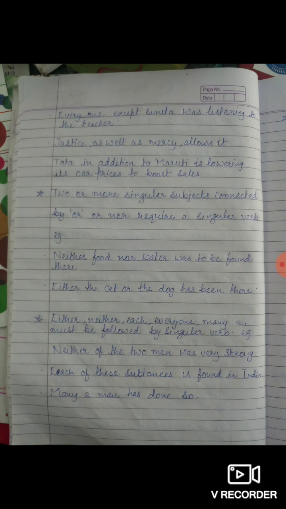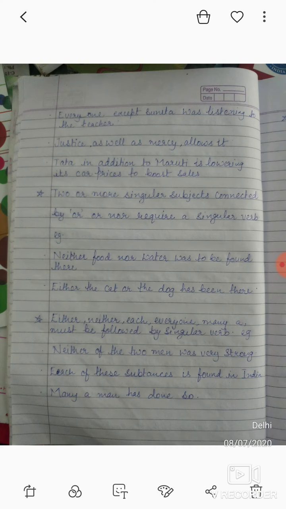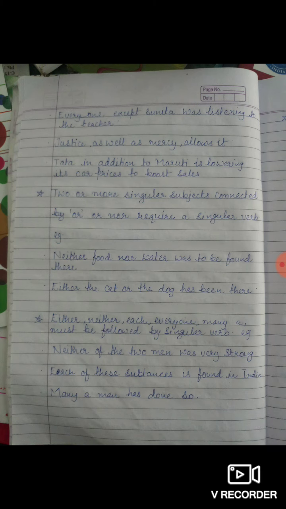Now look at the second example. Many a man has done so. We have used a singular verb here, because it started with many a. Okay. So keep this in your mind, whenever you start a sentence with either, neither, each, everyone, many a, it should be followed by a singular verb.